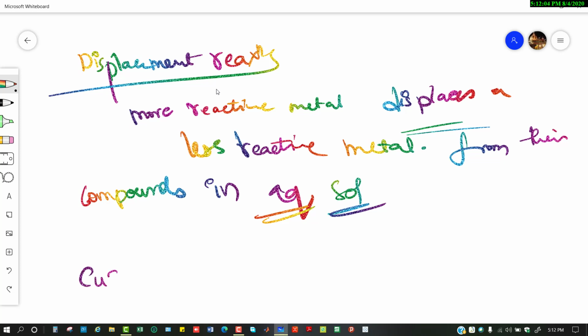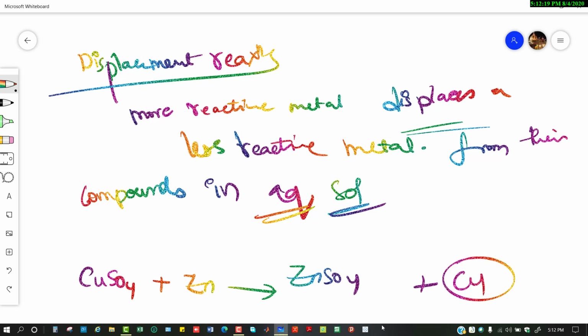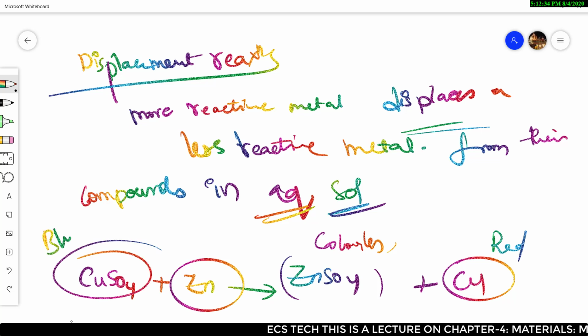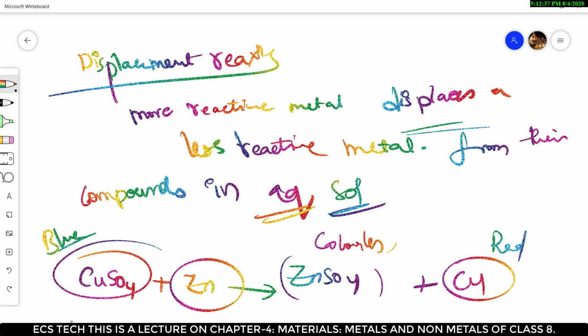Let us take copper sulfate. When it is reacted with zinc metal, it gives rise to zinc sulfate plus copper. If you want to know the presence of copper, it looks red in color. Zinc sulfate is colorless, and copper sulfate is mostly blue in color. So by this change in colors you can identify the compounds.